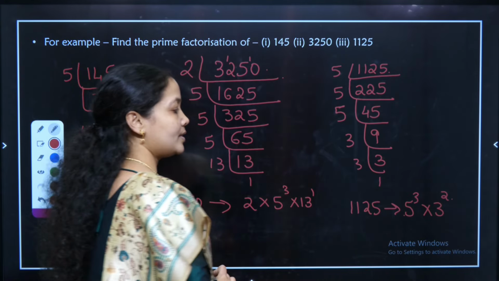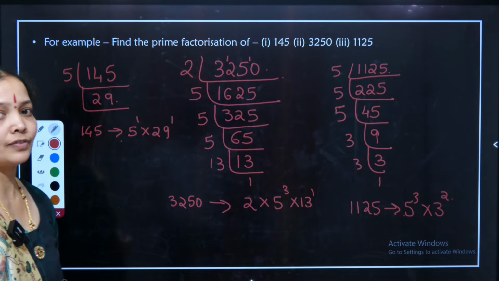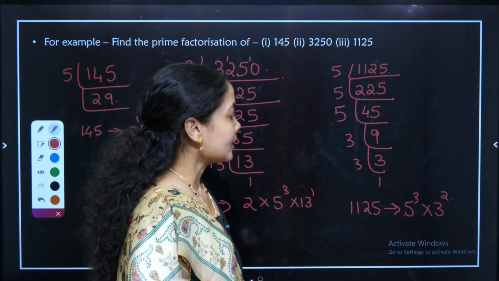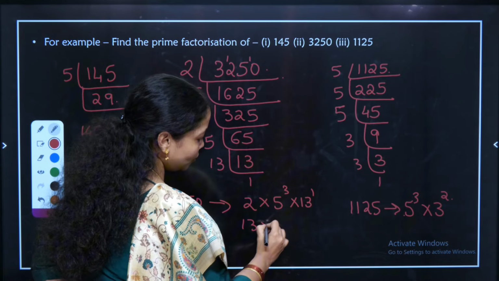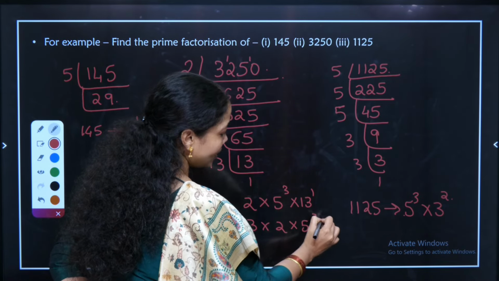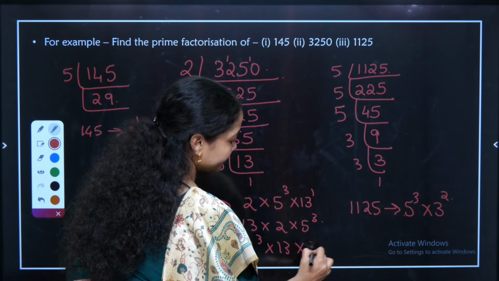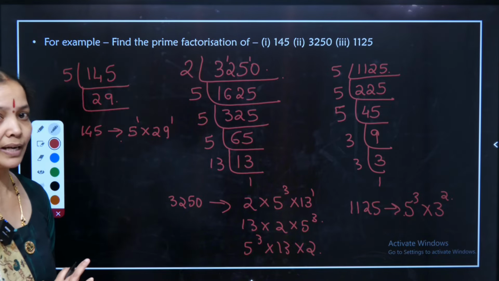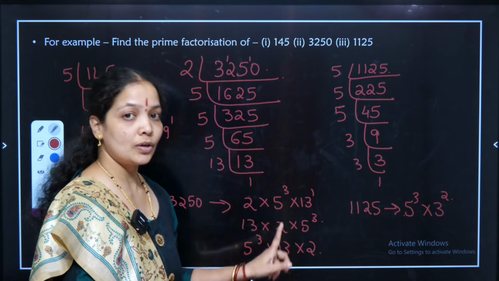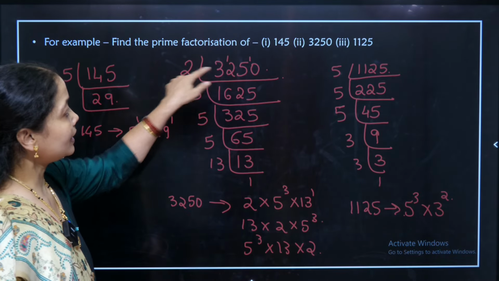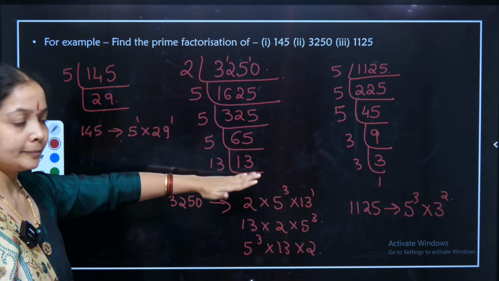So the unique representation of each number with the powers is the fundamental theorem of arithmetic. Here it does not matter whether I write the product as 13 into 2 into 5 cube, or as 5 cube into 13 into 2. The manner of representation does not matter. Only thing that matters is we have to take prime numbers. If you don't take prime numbers, like if you directly take 10 and divide it, that's not the exact method you have to follow. Okay?